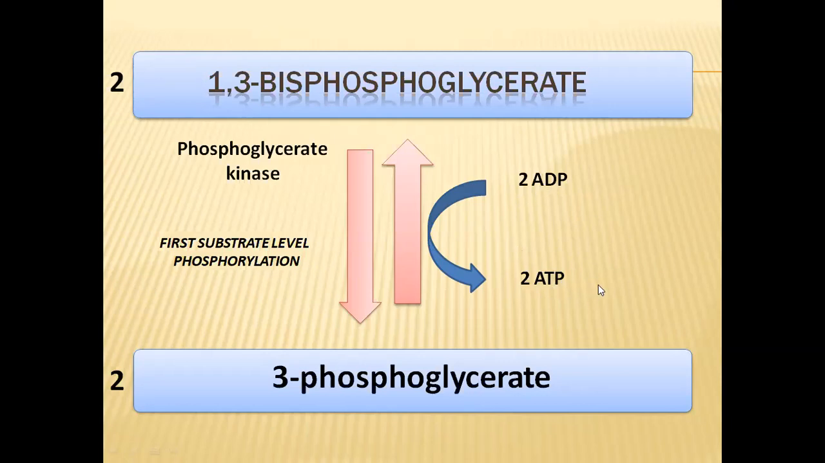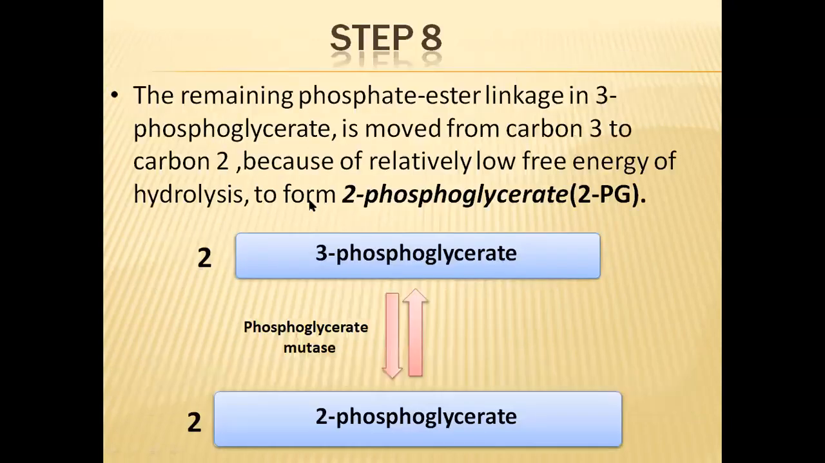two ATP molecules. So that's why from the fifth step onwards, it is considered as the energy yielding phase. Why? Because here ATP molecules are generated in these stages. And the phosphoglycerate kinase enzyme will be catalyzing this reaction.